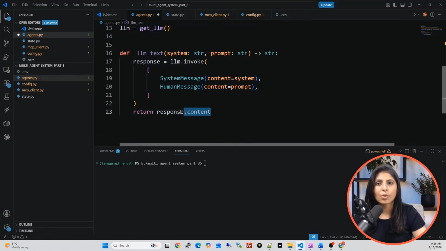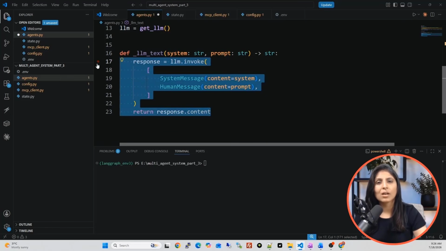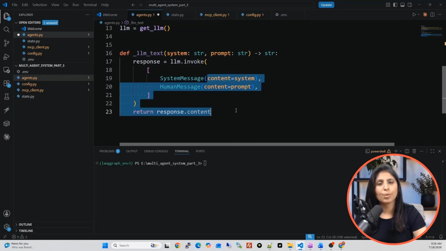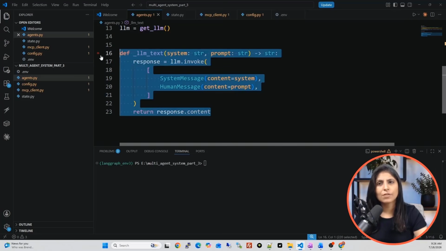Then by writing response.content, we get the actual output from the LLM. So instead of writing this part again and again in every agent, I wrote it in a function, and we will call this function wherever we want to call the LLM and get its output. Okay, so this is our first helper function.